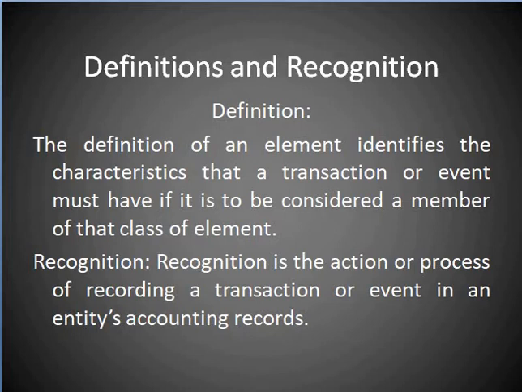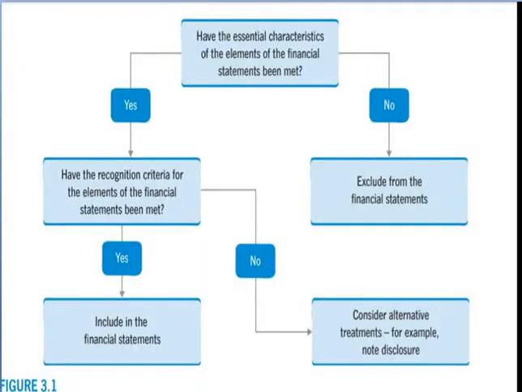Here is a chart. We will discuss in detail: have the essential characteristics of the elements of the financial statement been met? If no, then it will be excluded from the financial statement. If yes, then have the recognition criteria for the elements of the financial statement been met?